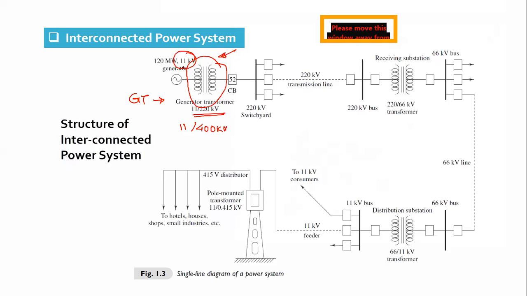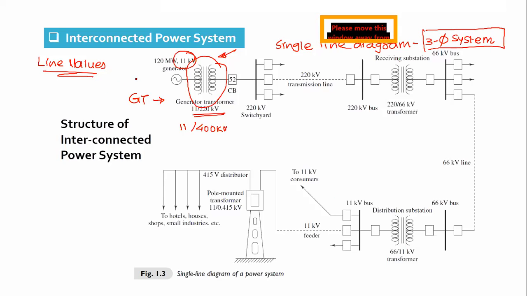Suppose here we have a generator. This generator has 11 kV. See, it is a line rating. Remember, when we are discussing a single line diagram of a three-phase system, when we say 11 kV, it is a line to line voltage.